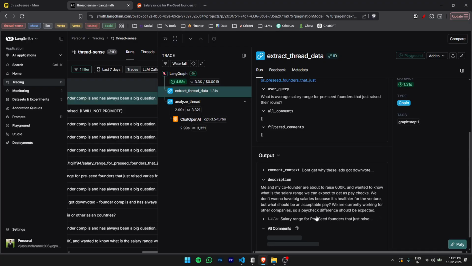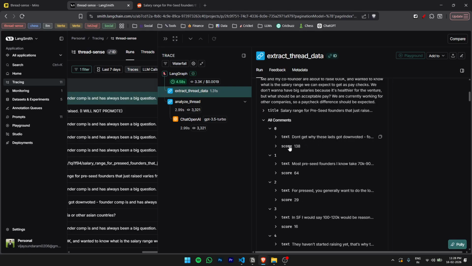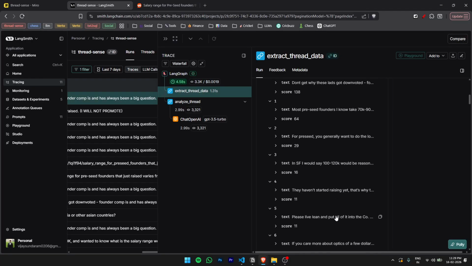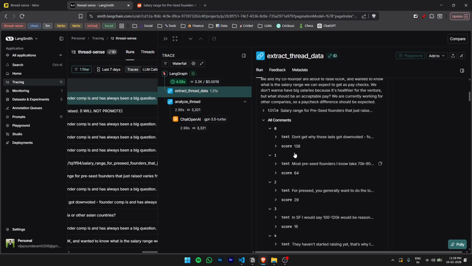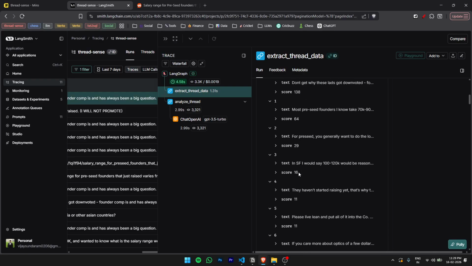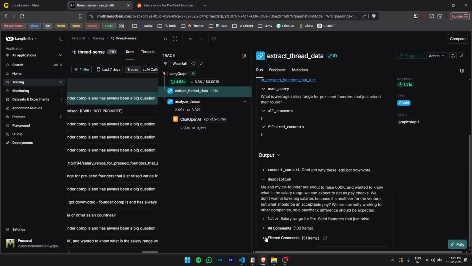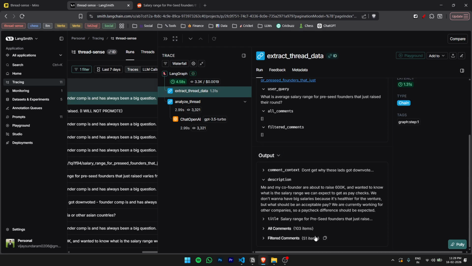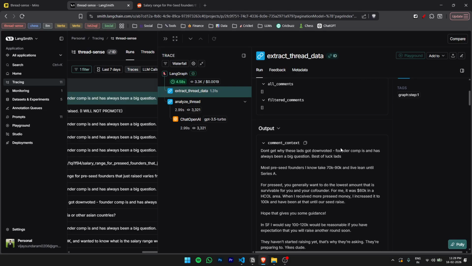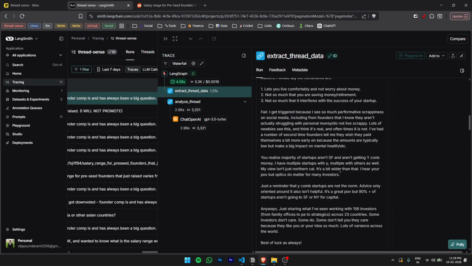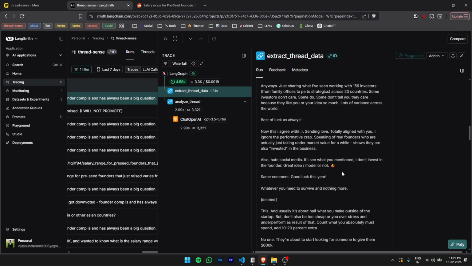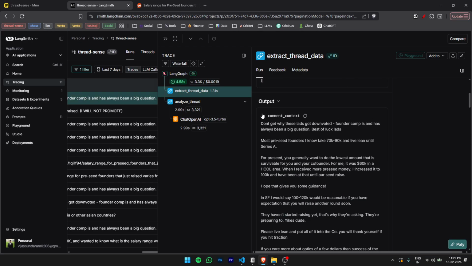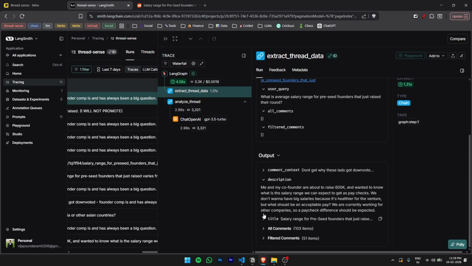First thing you'll see is you'll have all the comments. You'll see the comments and the score, which is also sorted in decreasing order. So you have them neatly sorted out, right? Now what we'll do with filter comments is basically take the top 50% of them. So that's done here, and in the comment context you will basically join all the top 50% of comments, because these are the most popular ones, so these are more likely to have useful information, right? Apart from this, of course, you have the title and description.